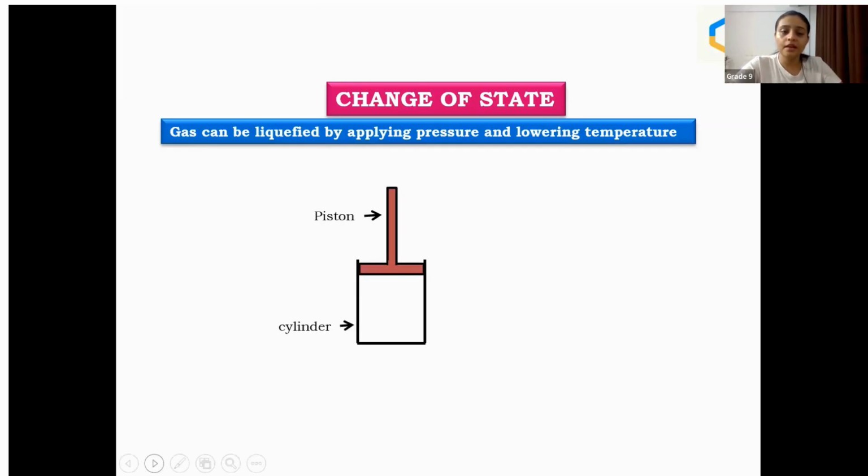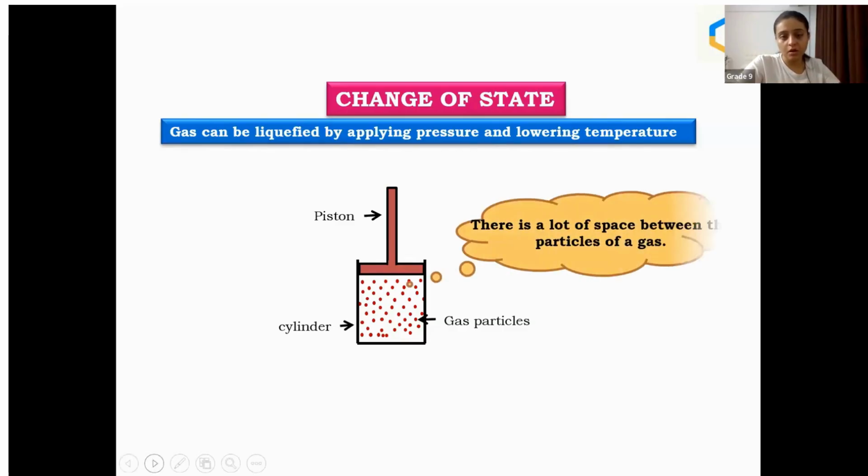So now there is a cylinder, there is a piston, now gas particles. Now piston is what, students? Piston is what? Do you have any idea, students? Piston is a kind of tool, you know, which is required to pump the gas or compress the gas particles inside the cylinder. To compress. Correct, Abhay. Okay, so piston is there, cylinder is there, and the gas particles are there on the screen.